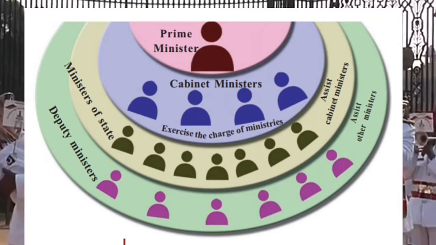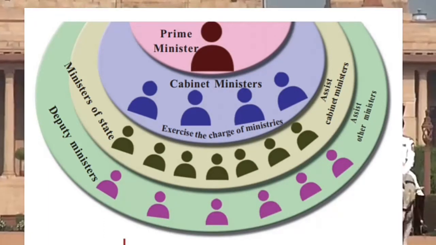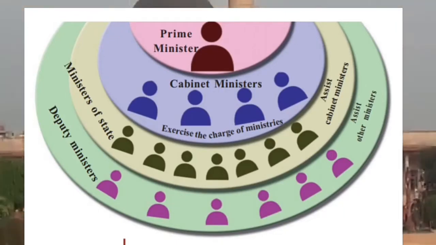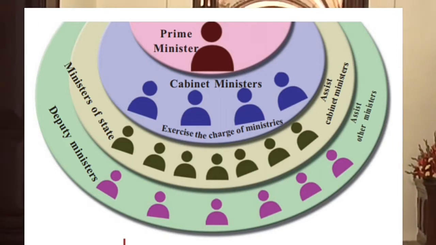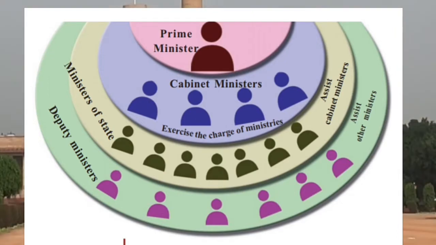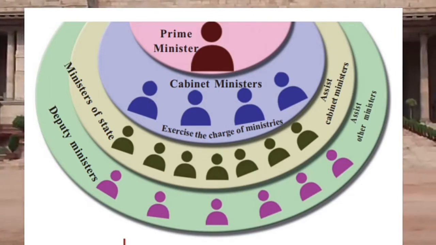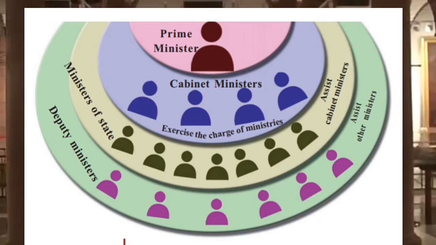Then what are the duties of Cabinet Ministers? Exercise the charge of ministries. Then the duty of Ministers of State: assist the Cabinet Ministers. And what are the duties of Deputy Ministers? Assist the other ministers.